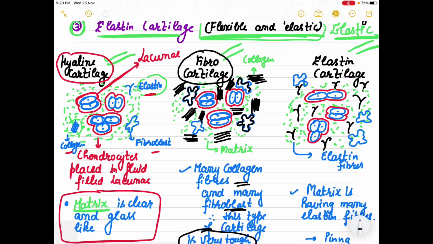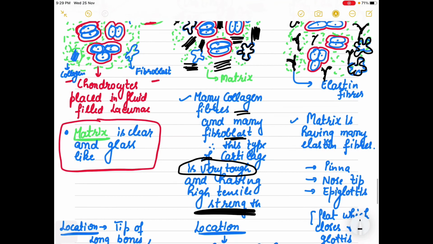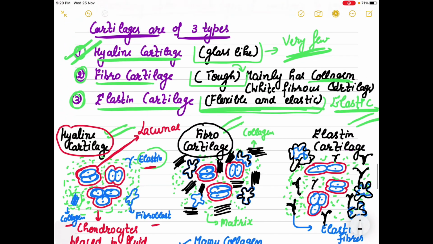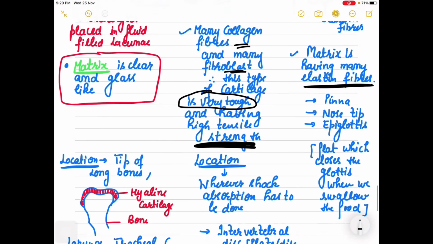Then there is, you can see, elastin cartilage. Here you will find these elastic fibers which appear as a single thread, as well as fibroblasts you will find in the matrix. So the matrix is having more elastic fibers, so the matrix will be flexible and elastic.